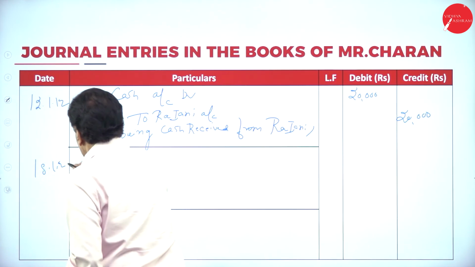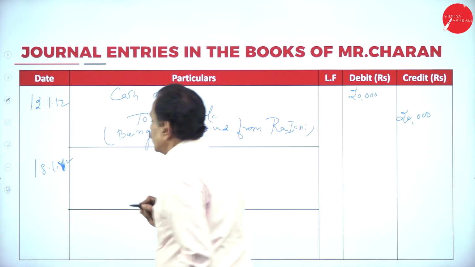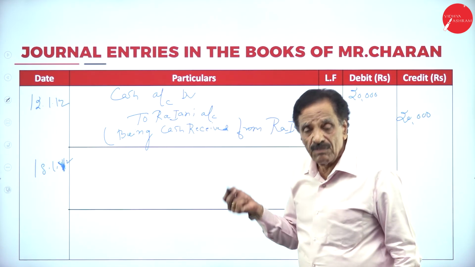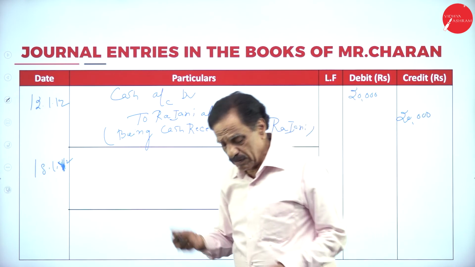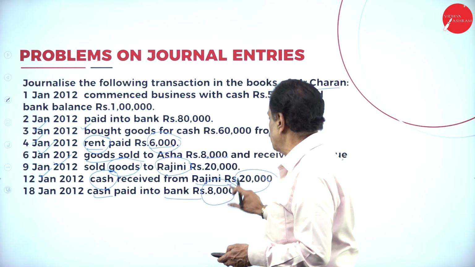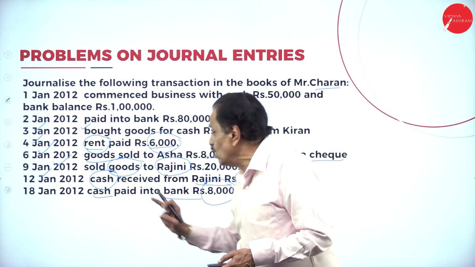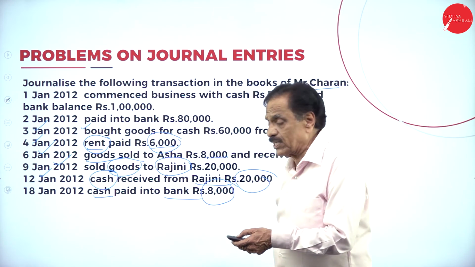18/1/2012. We look at the entry: cash paid into bank. Who is the receiver? Banker is the receiver. How much money? 8,000. How much cash is going out? 8,000.